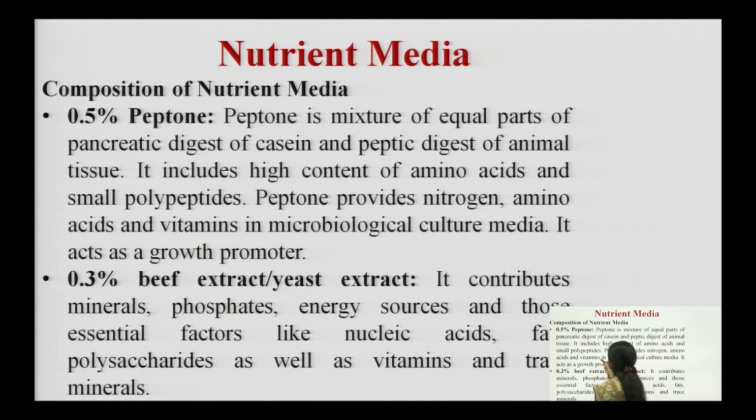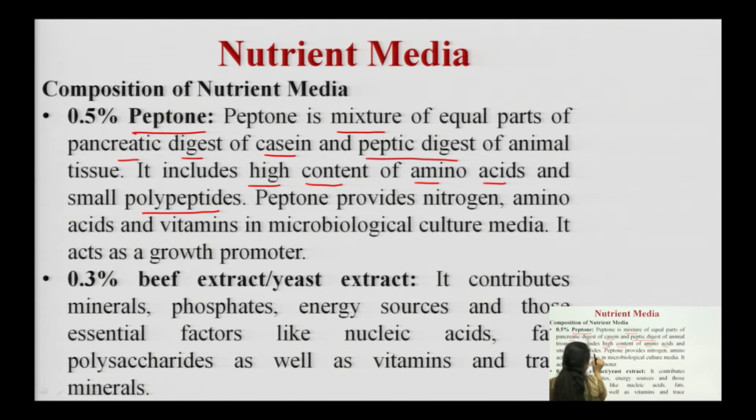First, we require peptone. Now, what is peptone? Peptone is generally added in the concentration of 0.5%. It is a mixture of equal parts of pancreatic digest of casein and peptic digest of animal tissues. It has a high content of amino acids and small polypeptide agents.